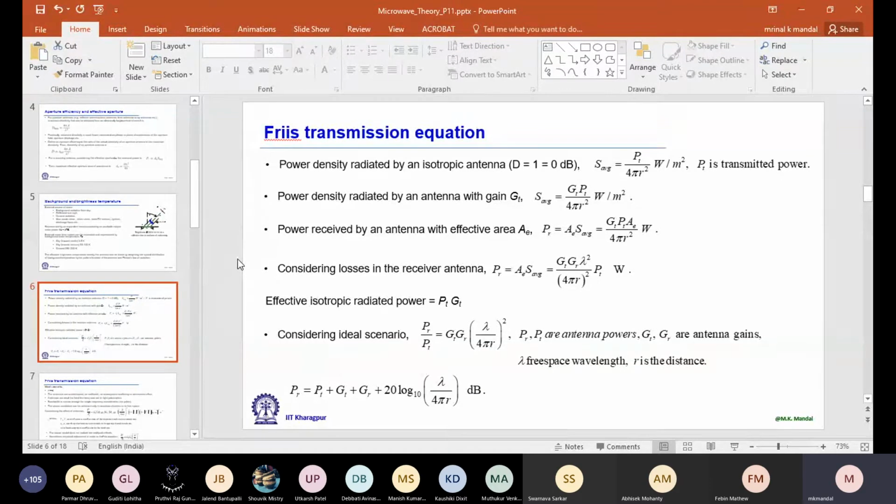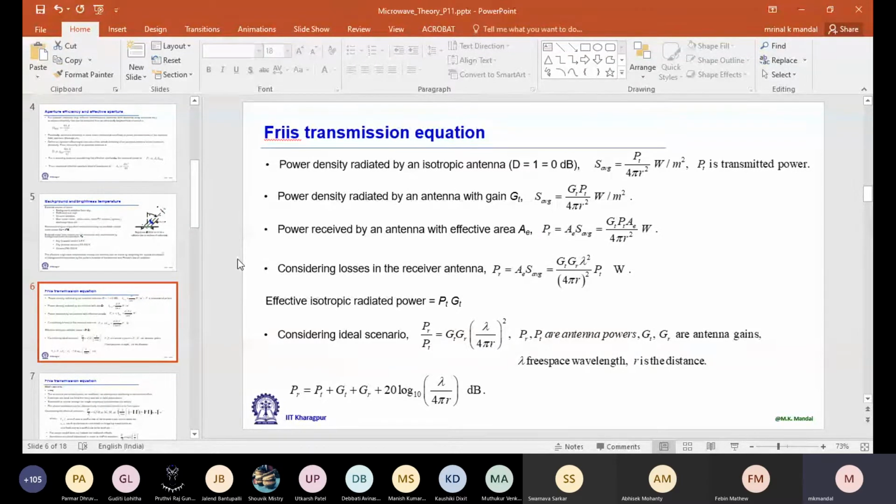This term PT into GT is called the effective isotropic radiated power. Now this power falls on the receiving antenna, and let's say the receiving antenna has an effective area AE. Then what is the value of PR? The received power is AE into S average, or GT PT AE divided by 4 pi r square.